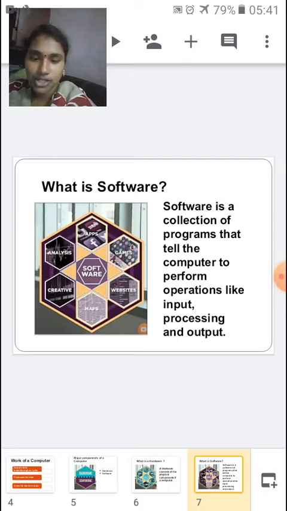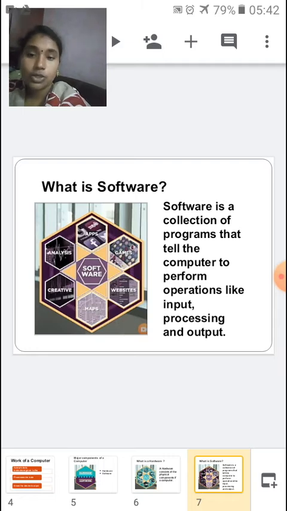I instruct you to do your math sums, do your computer assignments, learn well, write and behave well. So I am the software and you are the computer.